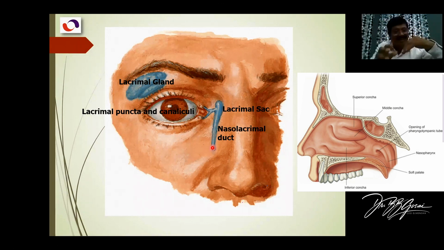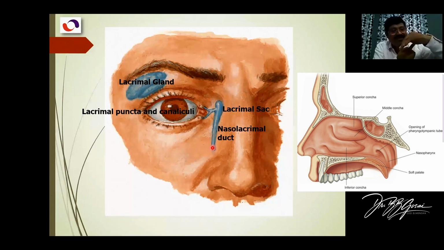Nasal cavity model is there. In the OSPE, we ask what are these concha, we ask to identify this inferior nasal concha. So you will find a shelf-like projection in the lateral wall of the nose. Below this inferior nasal concha, there is a gap. This is known as the inferior nasal meatus.